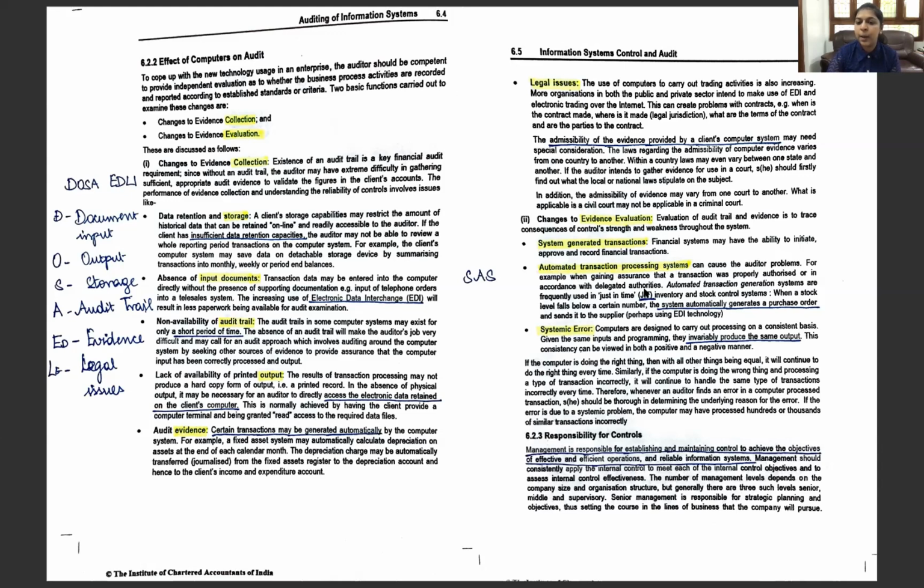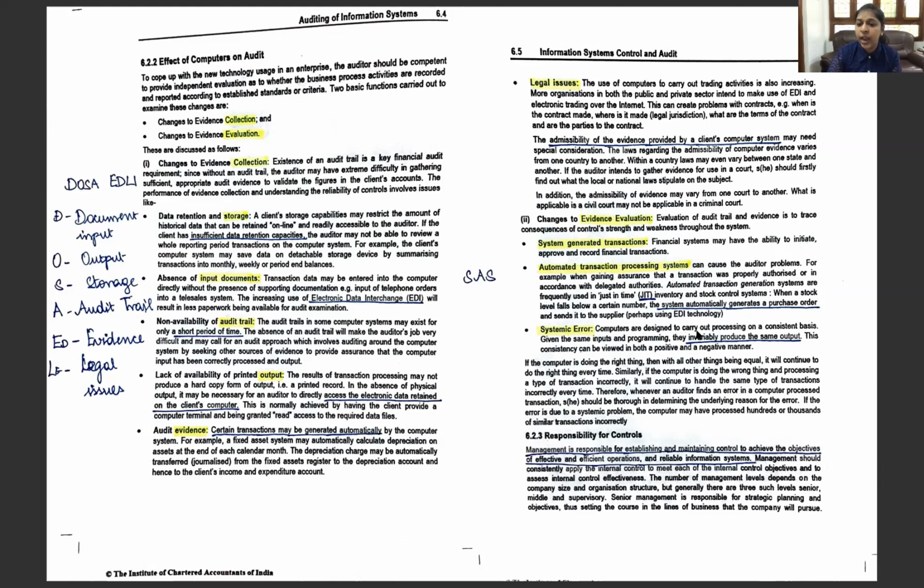A classic example here is the just-in-time inventory stock system, where a purchase requisition will be generated automatically when the stock falls below a particular level. So automated transaction processing system we have. And then is a systemic error. What is a systemic error?